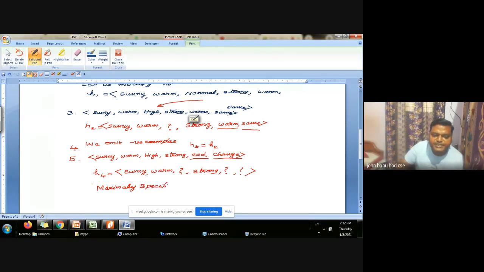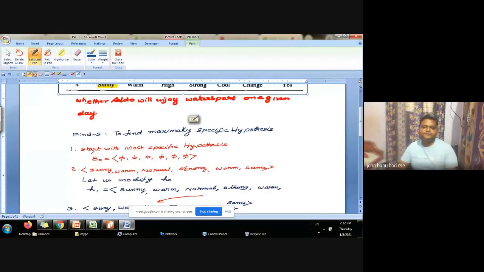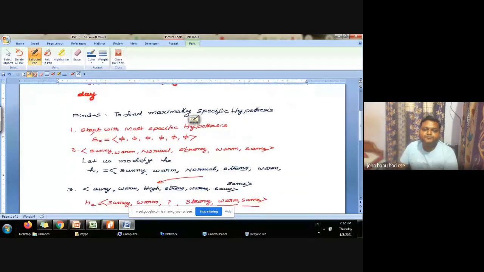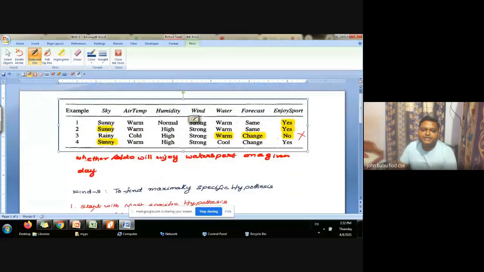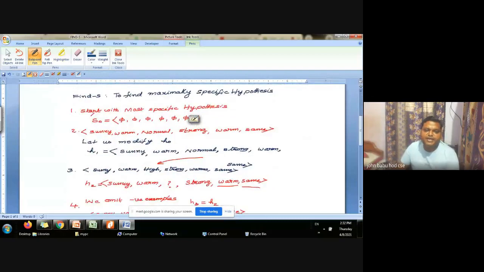Now, what are the limitations of Find-S algorithm? We know the procedure, a simple procedure. We will start with most specific, that is all phis, and we will replace it with the first example. Then we will see all positive examples. Whenever there is a match, we just write the same attribute.